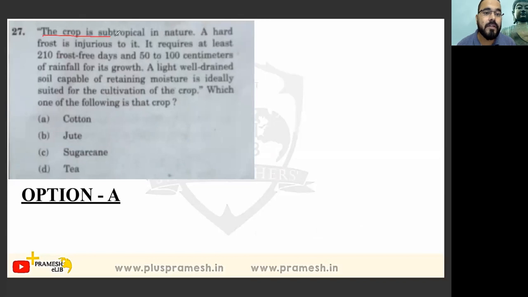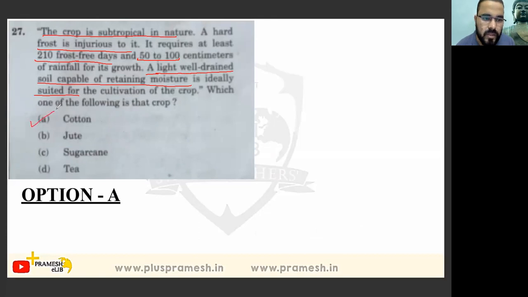The crop is subtropical in nature, okay, subtropical in nature. A hard frost is injurious to it. It requires 210 frost-free days and 50 to 100 centimeters of rainfall for its growth. A light, well-drained soil capable of retaining moisture is ideally suited for cultivation of the crop. Which one of the following is that crop?